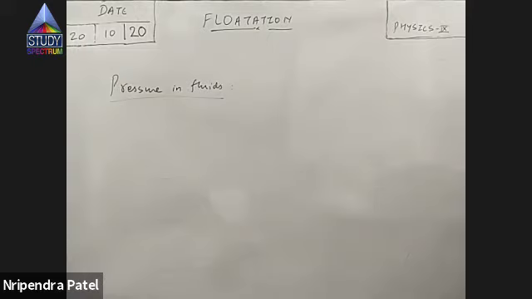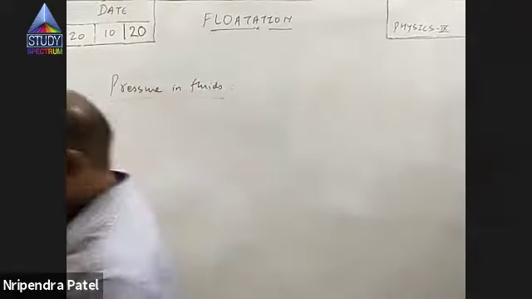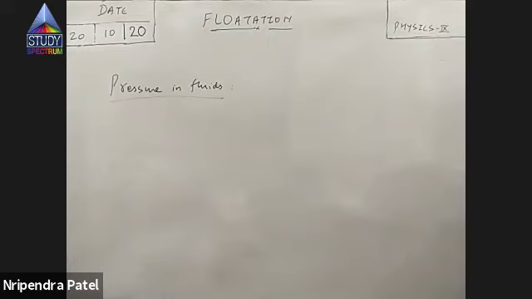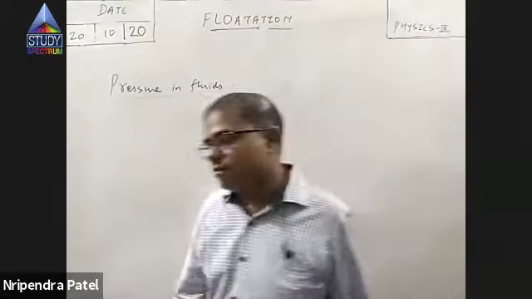See, what is fluid? Fluid is anything which flows. For example, liquid. Liquid is a fluid. Why? Liquid flows. Then gas. Gas is also a fluid. Why? Because even it flows. So gas flows as well as liquid flows. So liquid and gases together are known as fluids. In fact, anything which flows is known as fluid.